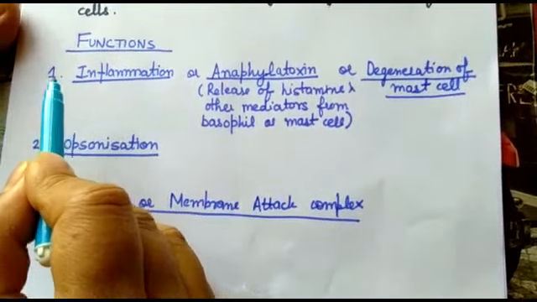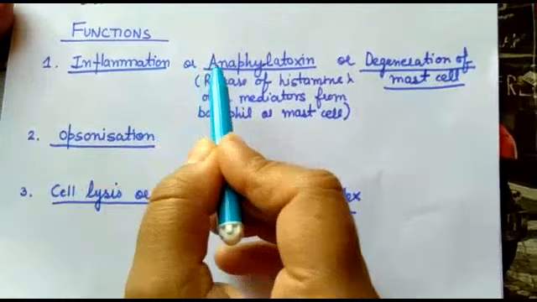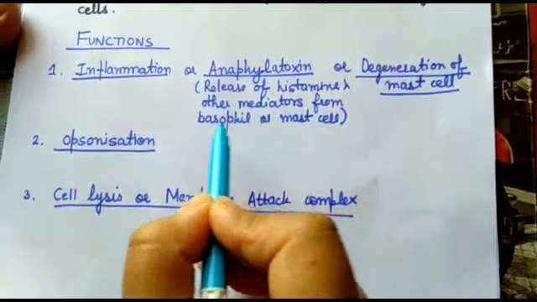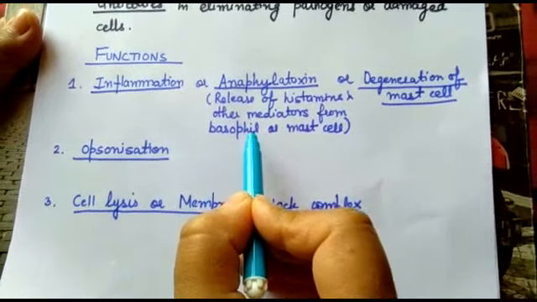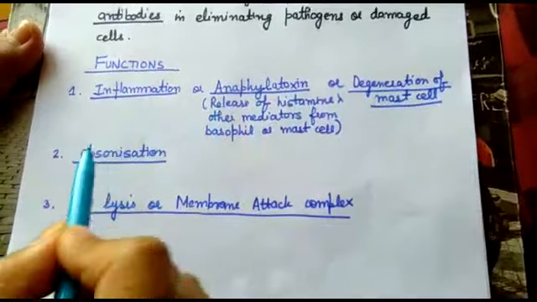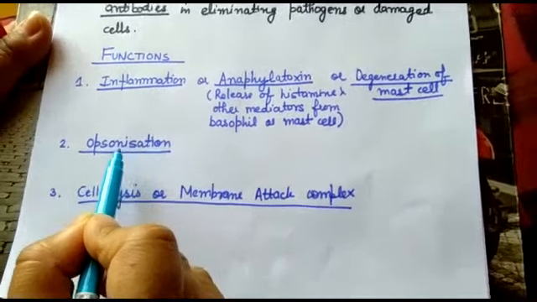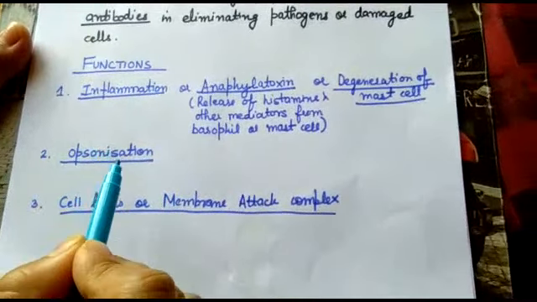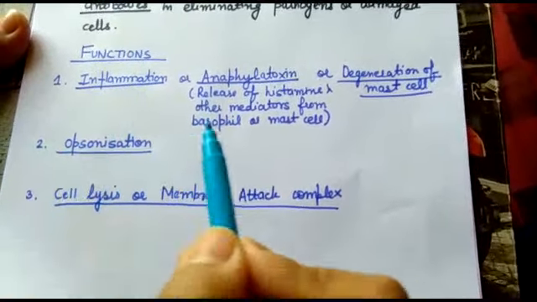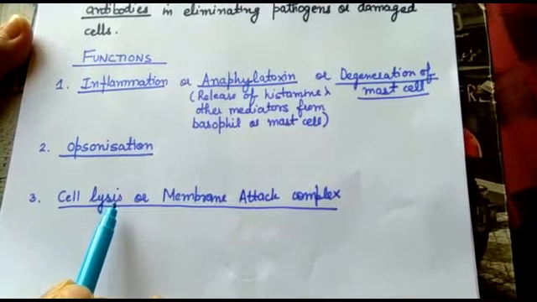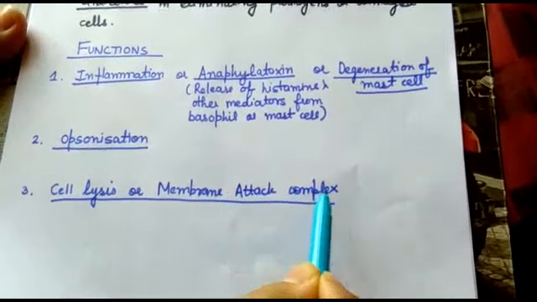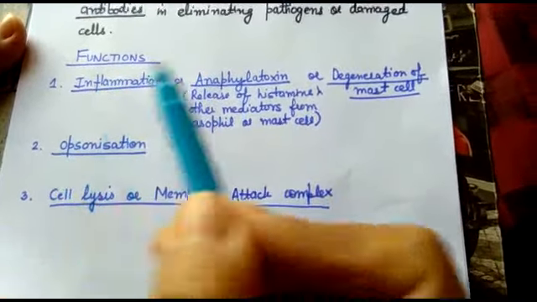Now these are the functions. First function is inflammation or anaphylatoxin, which is the release of histamine and other mediators from either basophil or mast cell, or you can also say the degranulation of mast cells. Second function is opsonization. Opsonization means covering of the whole pathogen so that it can be eaten up by the macrophage or any other cell. Third one is cell lysis, breaking of the whole pathogen, which is also called membrane attack complex. We will discuss all of this later on.